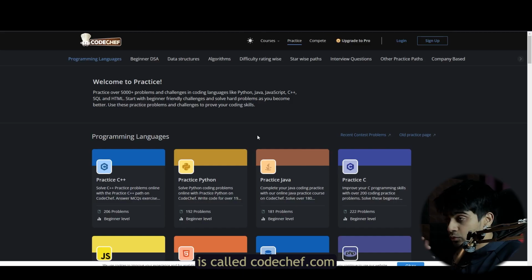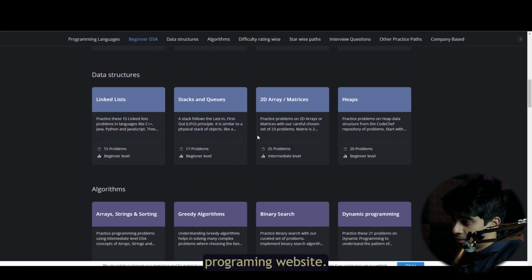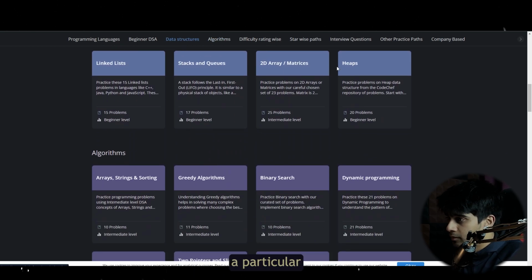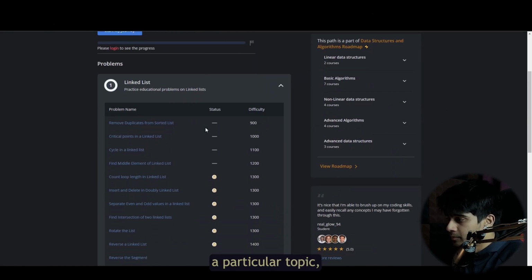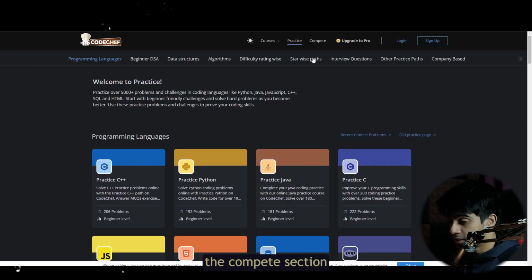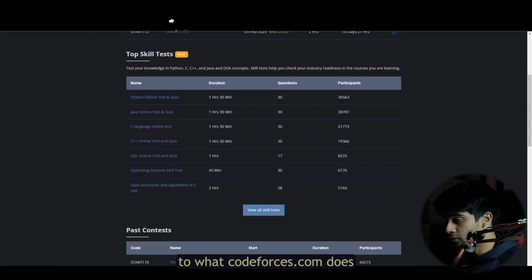The second website that we have in our list is codechef.com. So codechef.com is also very similar to codeforces.com. It's basically a competitive programming website, but recently I think they've also launched sections where, if you want to practice a particular programming language or a particular topic, you can learn via these sections. If you visit the compete section of this website, you can also see that they conduct contests similar to what codeforces.com does.